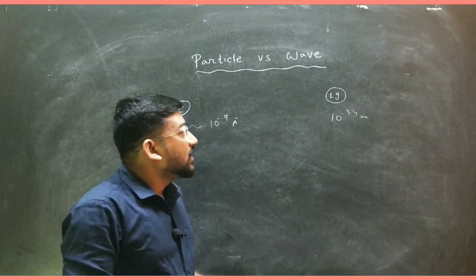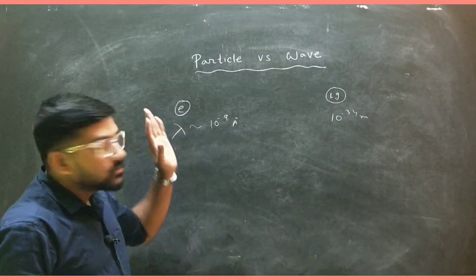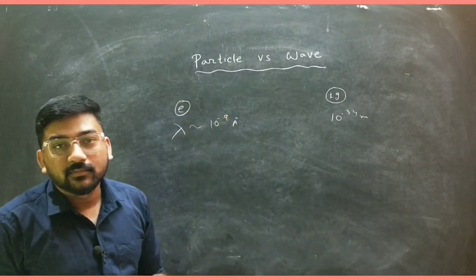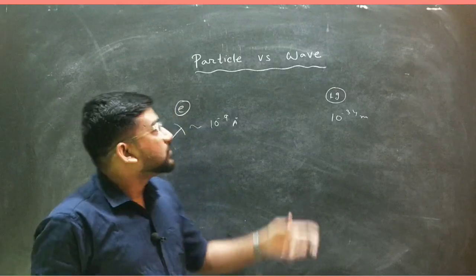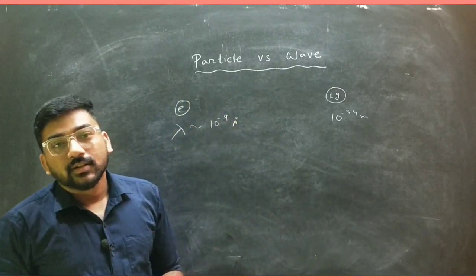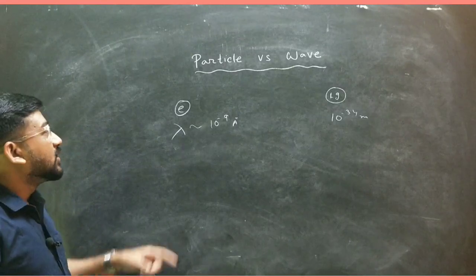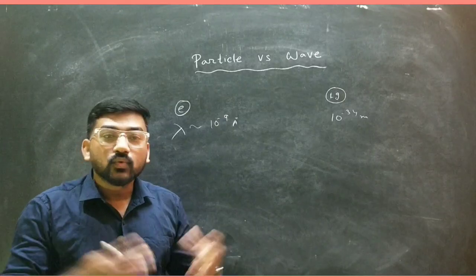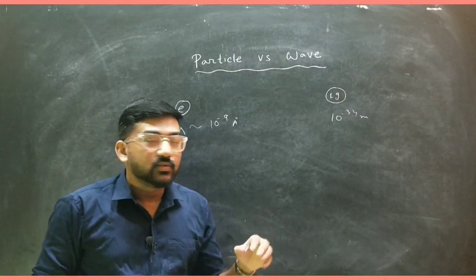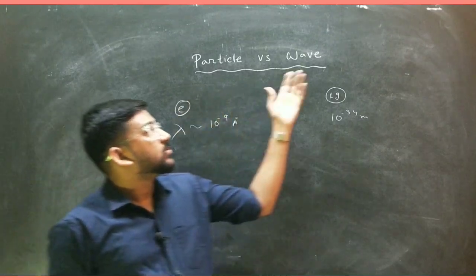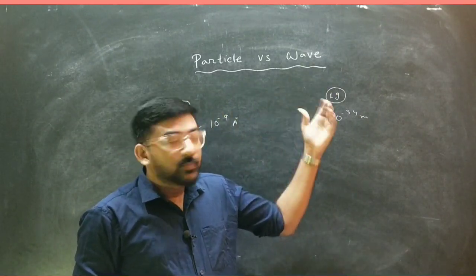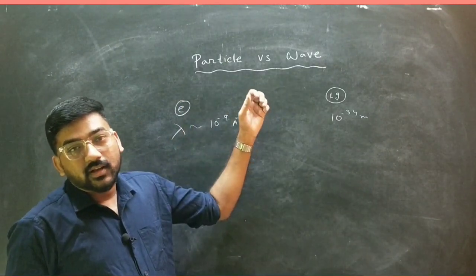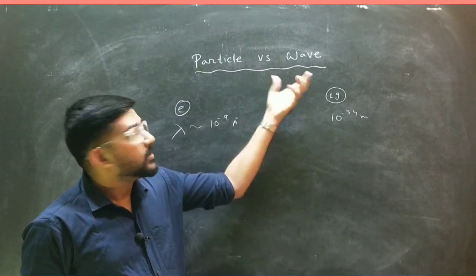Now if you see classically what is the difference between particle and wave, and if you see quantum mechanically what is the difference between particle and wave, then you will be surprised. Okay, because in classical physics, particle and wave are completely exclusive properties. There is some property of particle and there is some property of wave. The properties of particle, wave does not show, and the properties which wave shows, particle can't show.